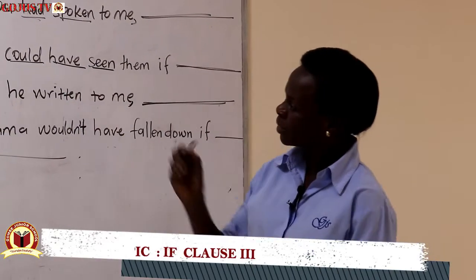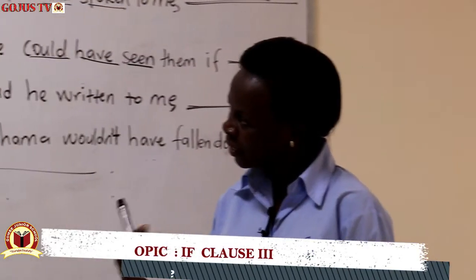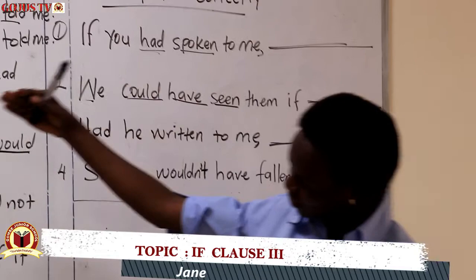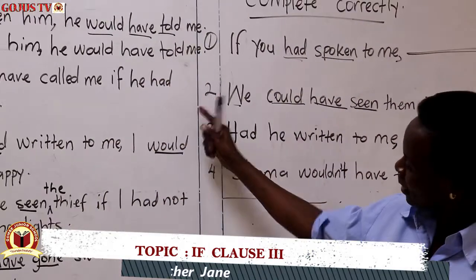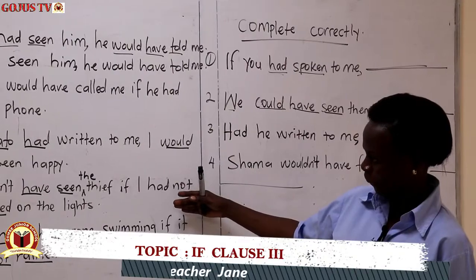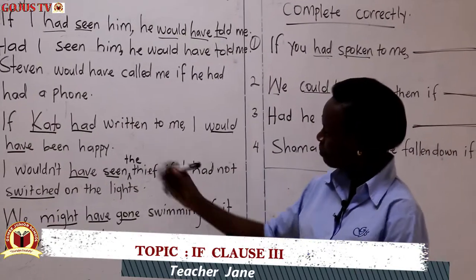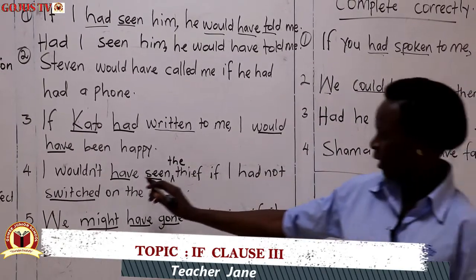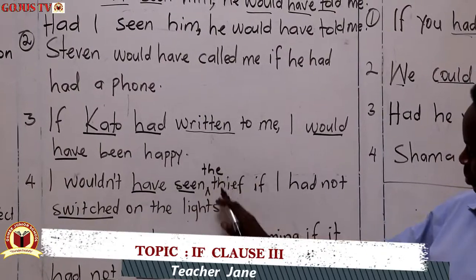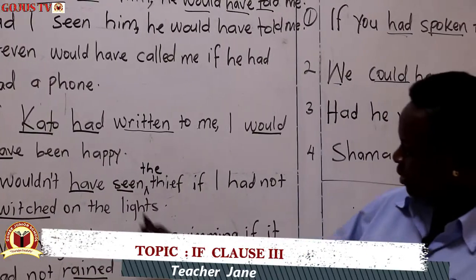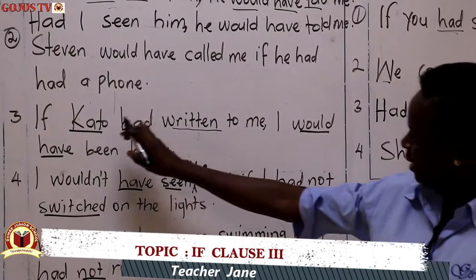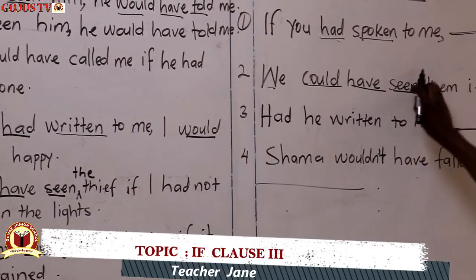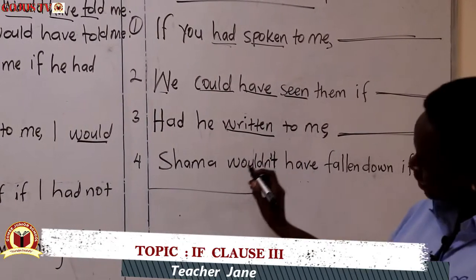So with the if clause 3, the items to remember: one, we have to use the past perfect tense in the if clause and a future perfect in the main clause. Because of the had, remember the verbs have to be in the past participle form. And because of the have in the main clause, still the verbs have to be in the past participle form. Might have gone, wouldn't have seen, had written, had spoken, could have seen. So the verbs have to be in the past participle form.